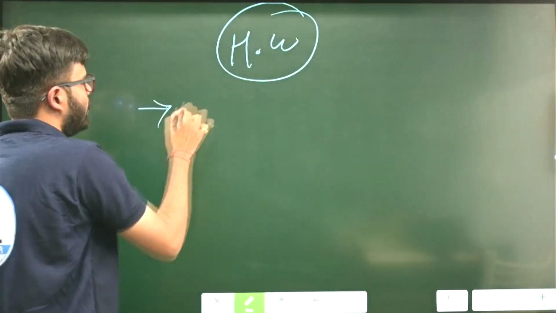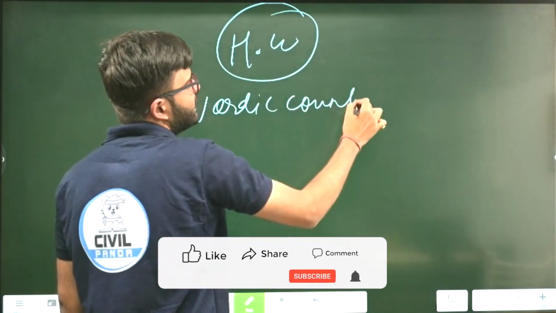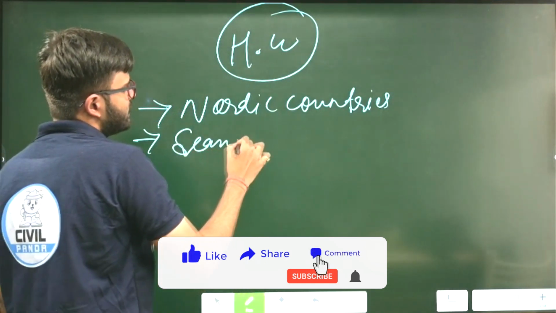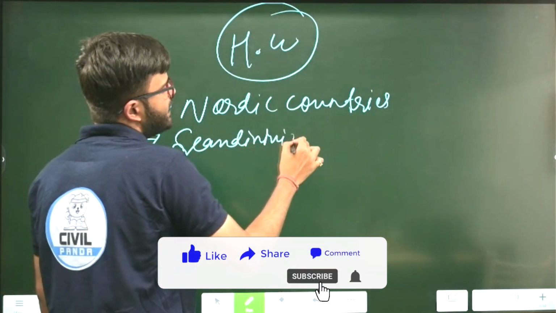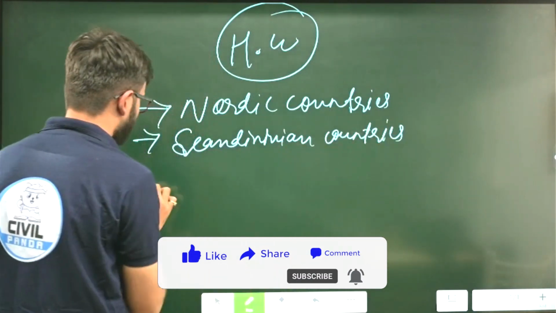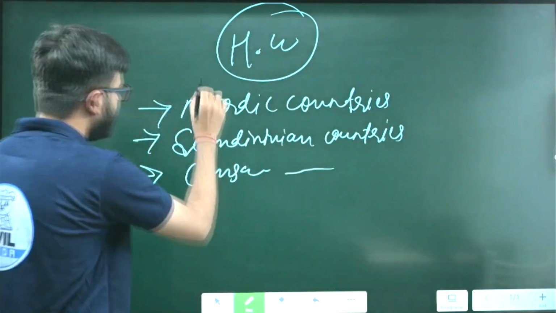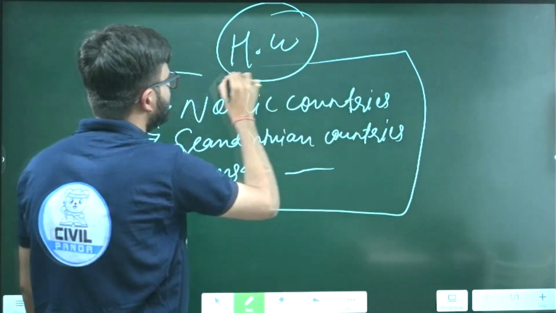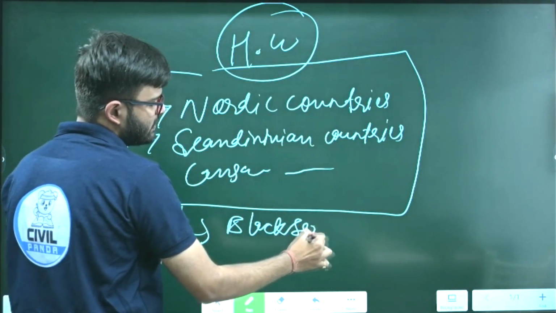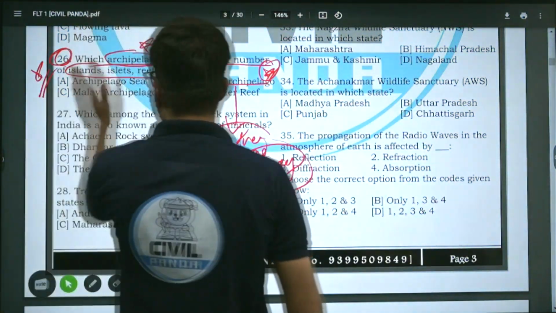होमवर्क क्या है? नॉर्डिक कंट्रीज में कौन कौन से कंट्रीज आती हैं? This is your homework. Next homework, Scandinavian countries. Alright. उसके बाद Caucasian countries, कॉकस माउंटेन के आसपास कौन से कंट्रीज हैं, यहीं पे तुमको पता लगाना है. फिर अगला होमवर्क, what are the countries that surround the Black Sea. This is your homework. Alright. Now moving on to next question.